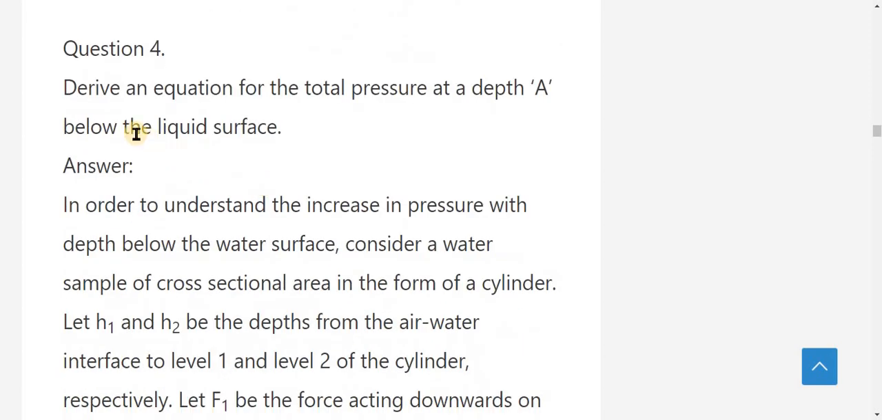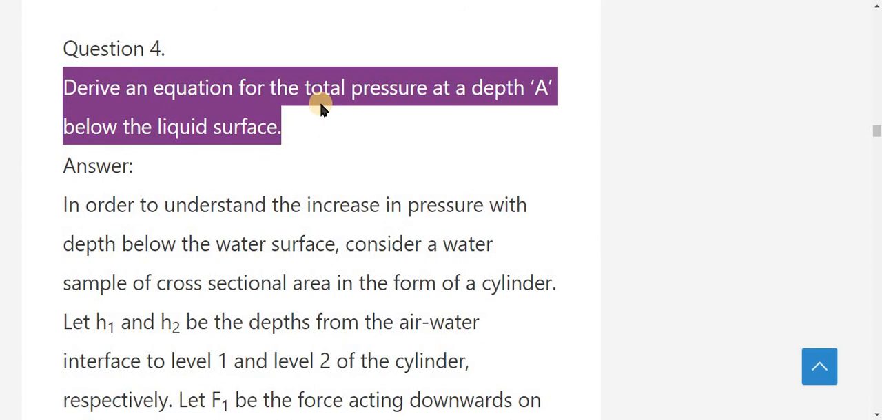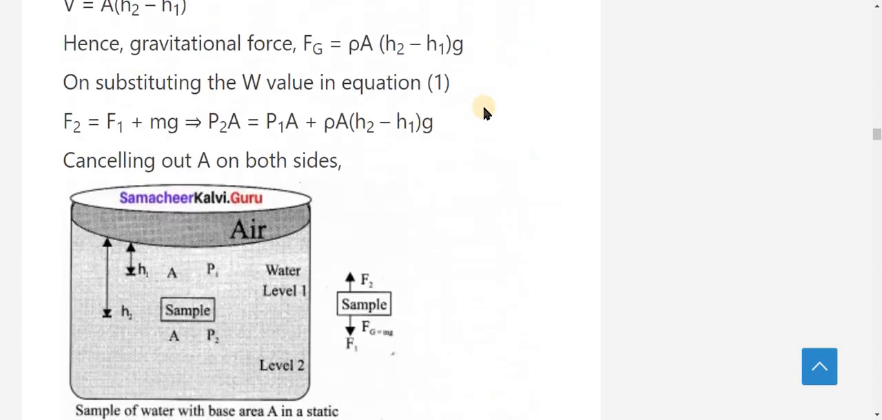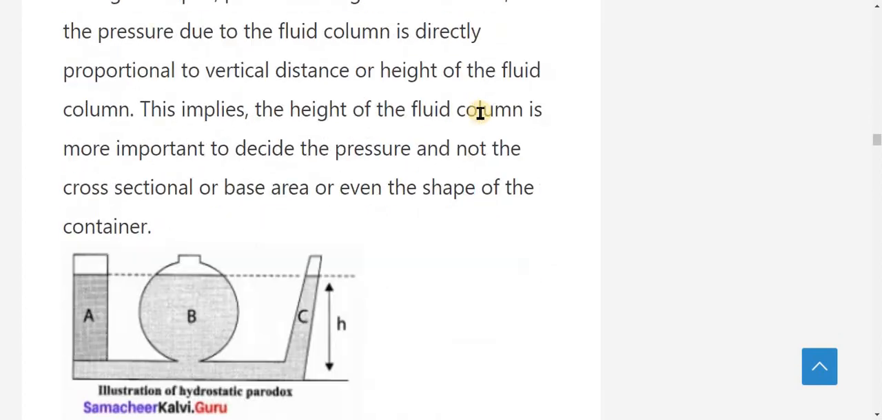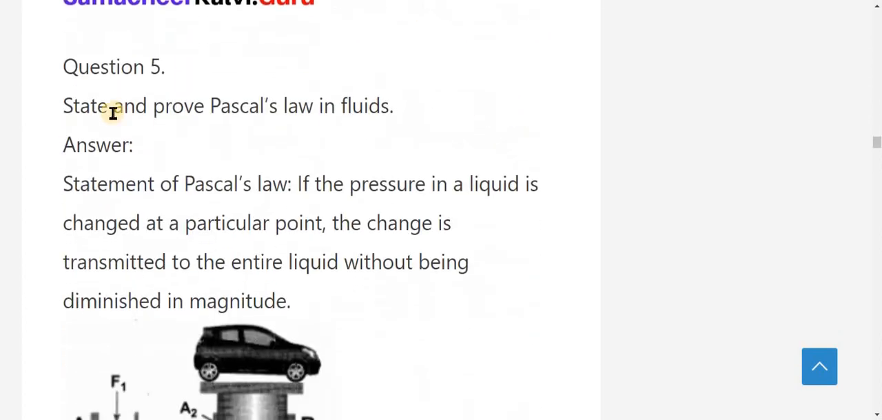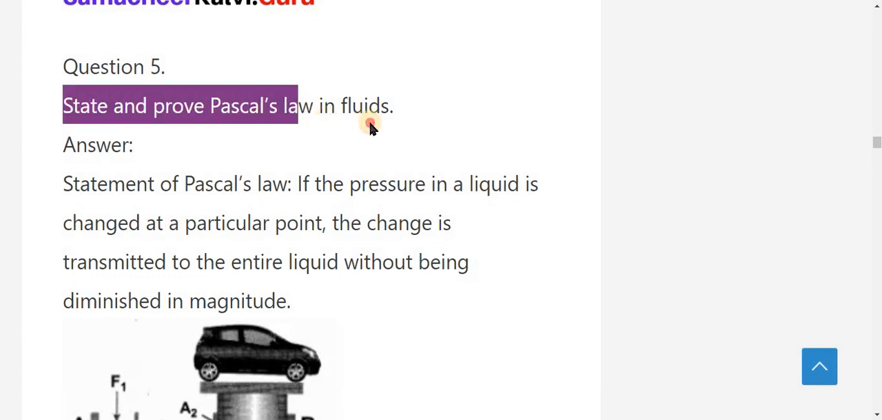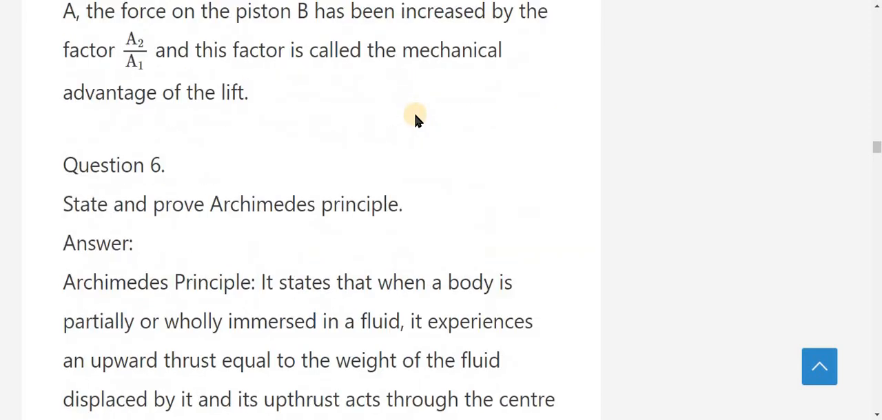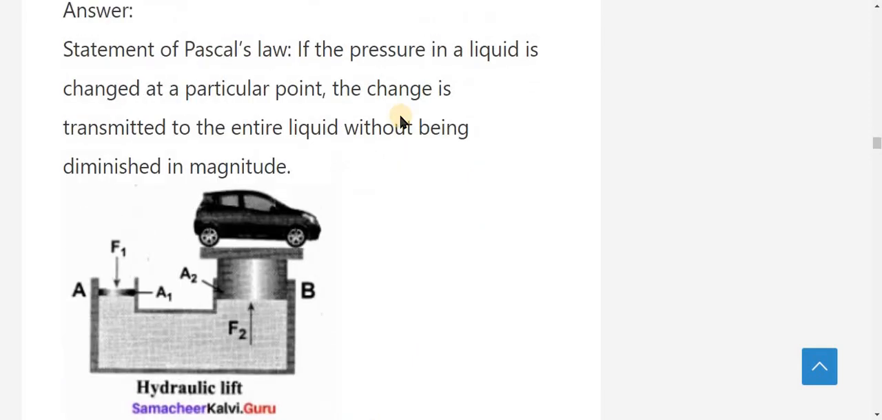The question is: derive the equation for the total pressure at the depth h below the liquid surface. The next topic is: state and prove Pascal's law in fluids.